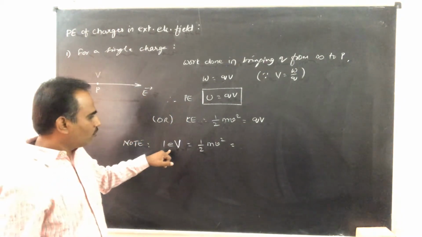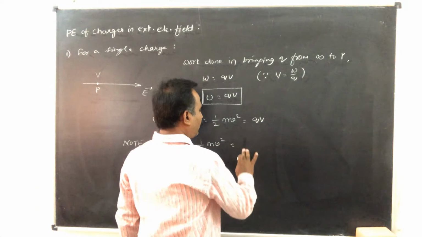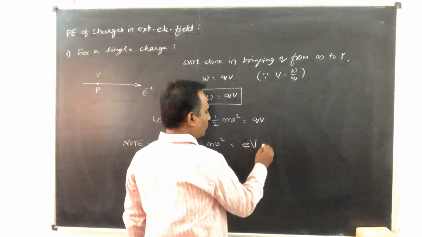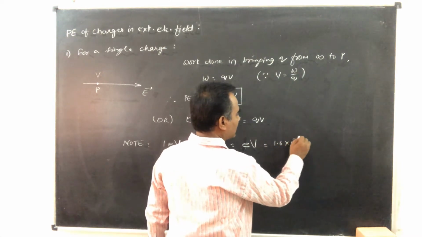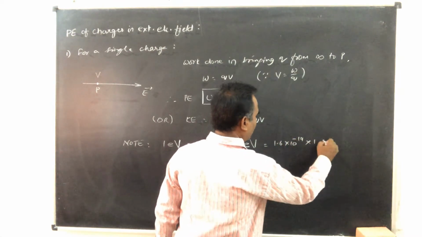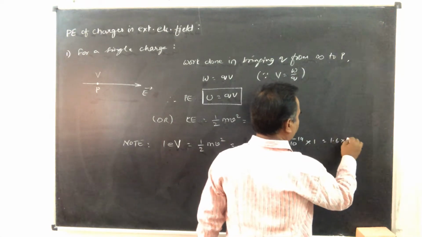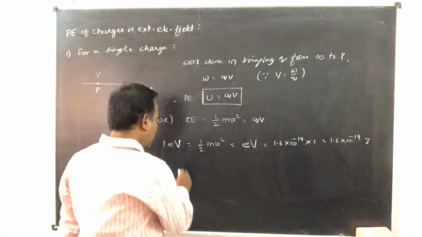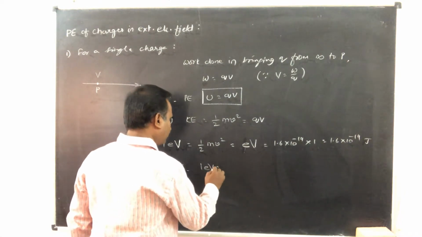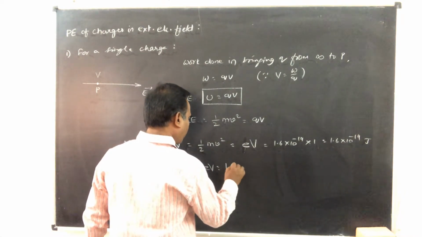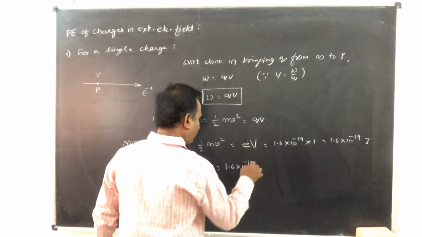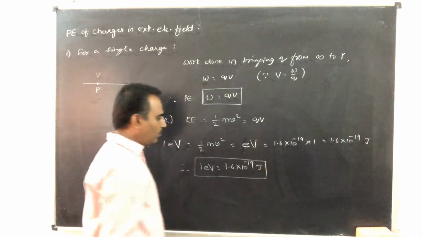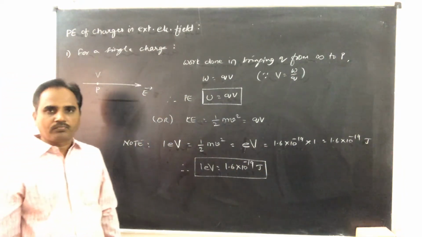So this 1 electron volt, here the charge is e, potential difference is 1 volt. So it is 1.6 into 10 to the power of minus 19 into 1. It is equal to 1.6 into 10 to the power of minus 19 joule. So this is how you got this equation. One electron volt is equal to 1.6 into 10 to the power of minus 19 joule.